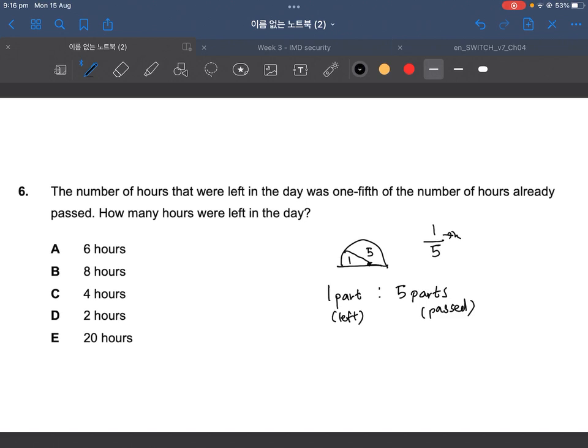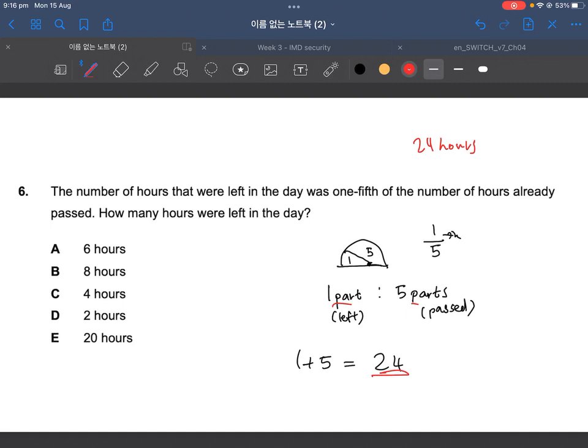Regardless of how many parts are on one side or the other, those parts added together must equal 24. Why 24? There are 24 hours in a day, so the parts added together have to equal the total amount of hours.